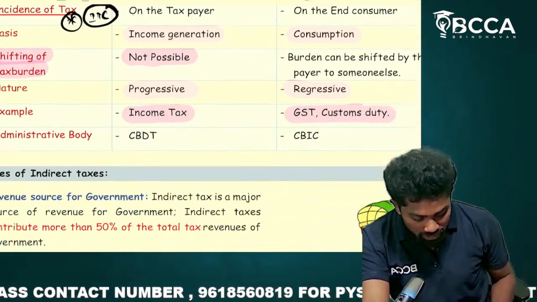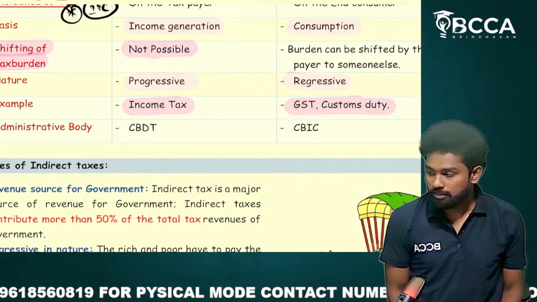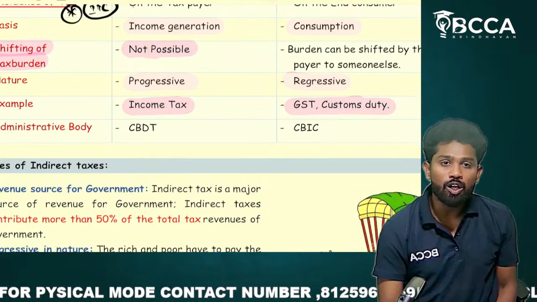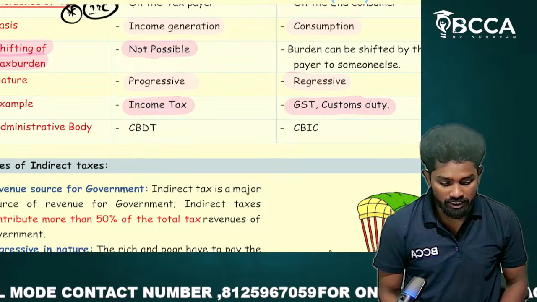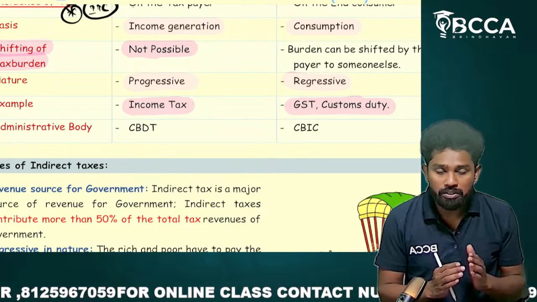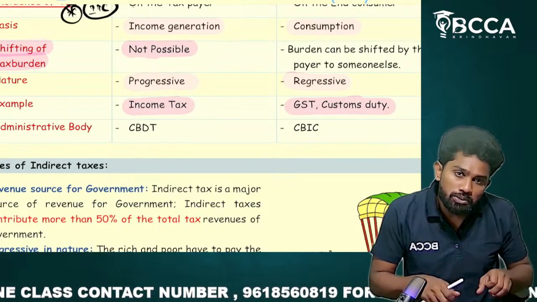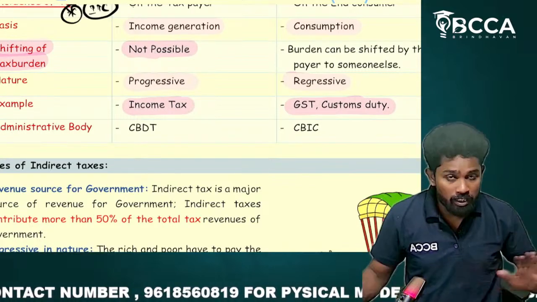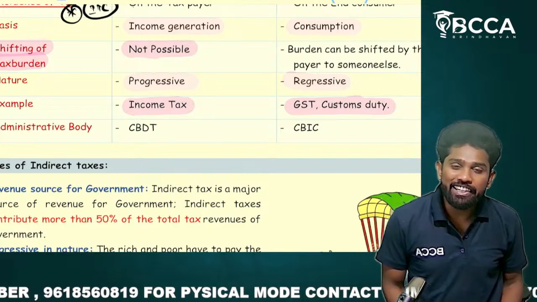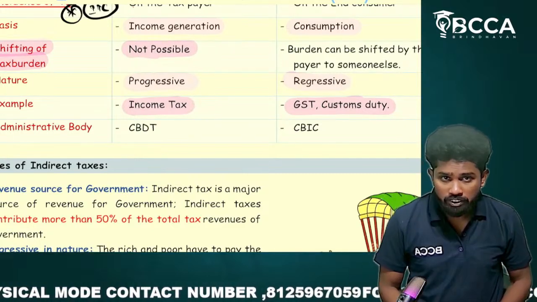Next, administrative body. Administrative body means something like, we all know the basic traffic signals: red, yellow, green. When the green light pops, you should go. When yellow light, you are getting ready to go. When red light, you should stop there. That's the concept of signals, right?